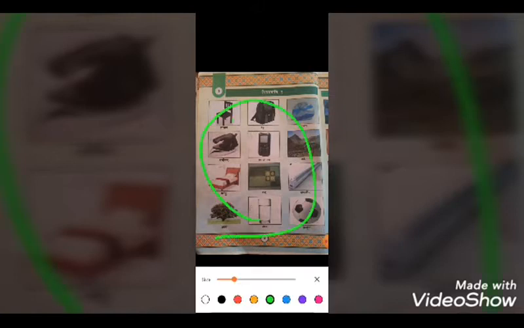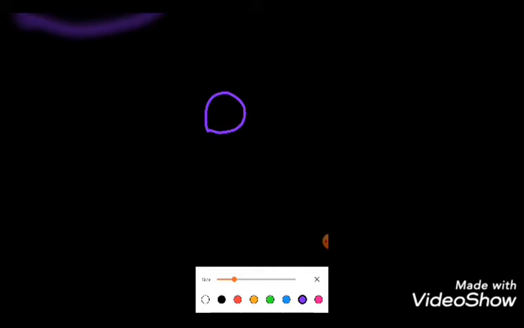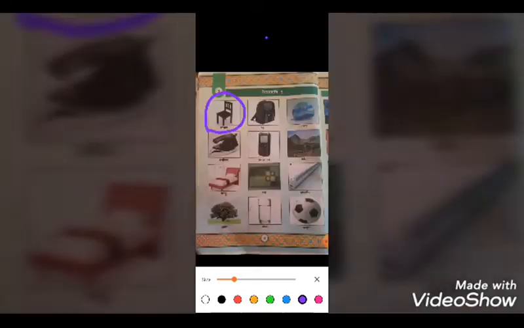Here we have some pictures. They are very basic pictures, as you know. You know all these pictures very well and can identify them, but again we are learning what they are called in Sanskrit and in English. The first picture is Asandah, and Asandah means chair. We know what a chair is.